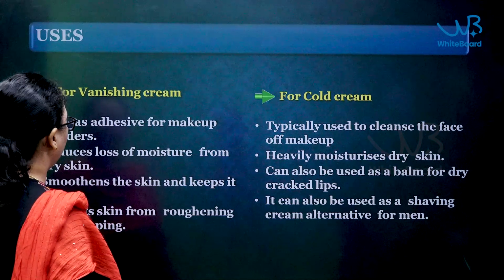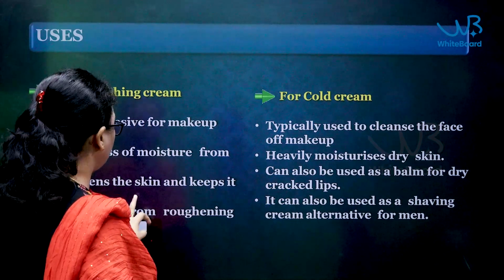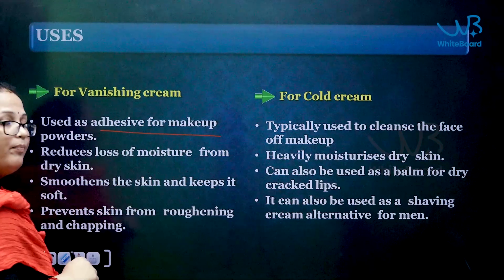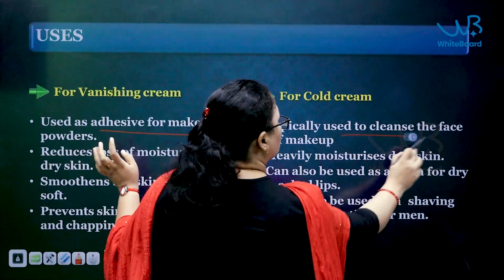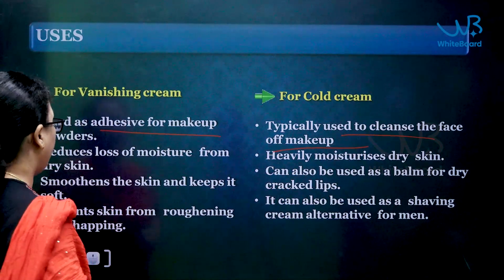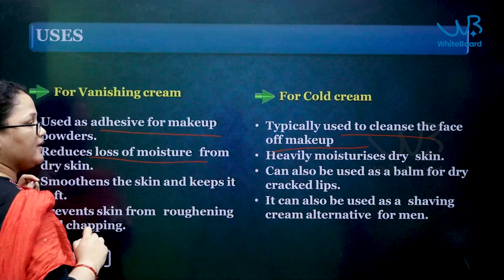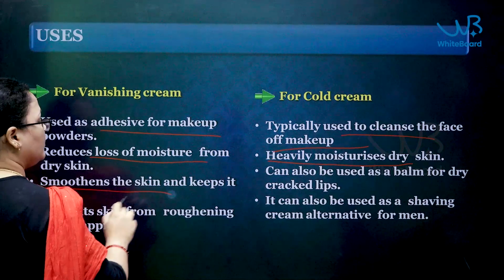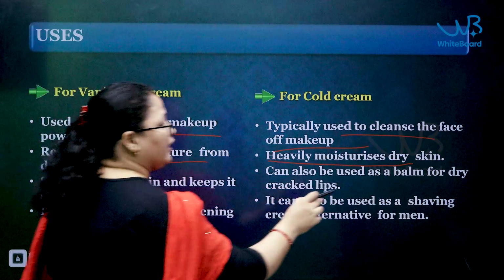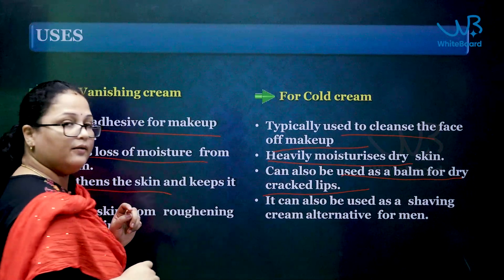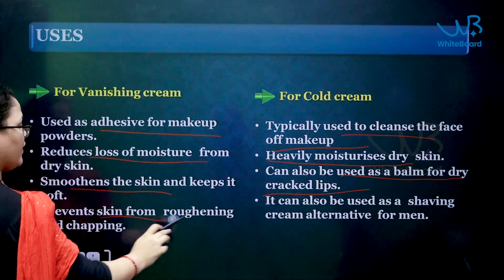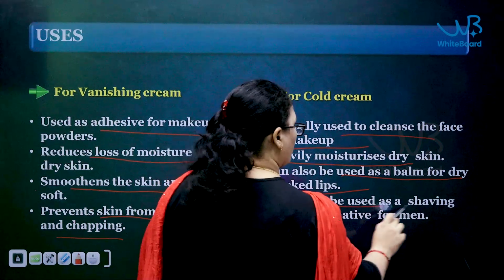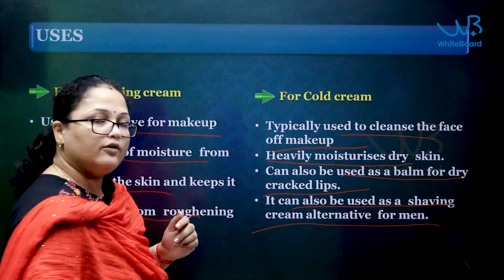Some examples. Next, coming to the differences between the vanishing cream and cold cream. So, if you see here, the first one, vanishing cream acts as an adhesive for makeup powders. Coming to cold cream, it is used for cleansing the face of makeup. Next, vanishing cream reduces the loss of moisture from the skin. Here, cold cream heavily moisturizes the dry skin. Next, it smoothens the skin and keeps it soft. Next, it can also be used as a balm for dry cracked lips. Okay. Next, it prevents the skin from roughening and chapping. Okay, chapping is nothing but dryness of the skin, scaling of the skin. It can also be used as a shaving cream alternative for men.